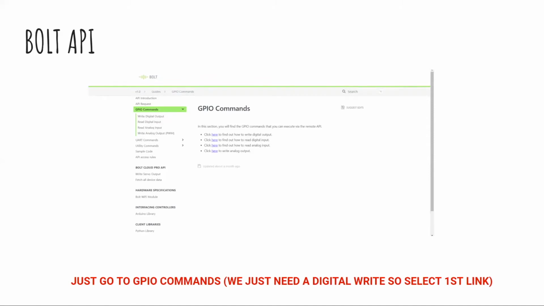Now coming to digital output and digital input. Basically in IoT, we have two types of devices, one is output and one is input. Like we studied in computer science in 4th and 5th grade, input and output devices. If I say a mouse or a keyboard, they are input devices, as I am giving some data to my PC. Output devices means a printer or your monitor. They are giving out the data. In the same way, in IoT there are two types of devices, input and output.